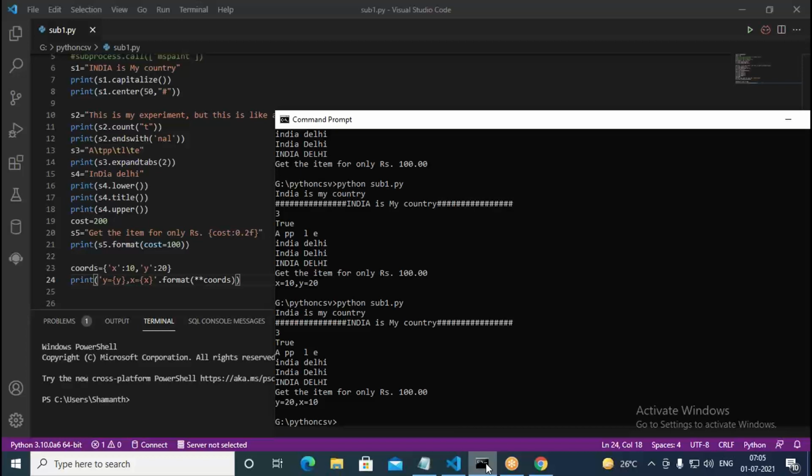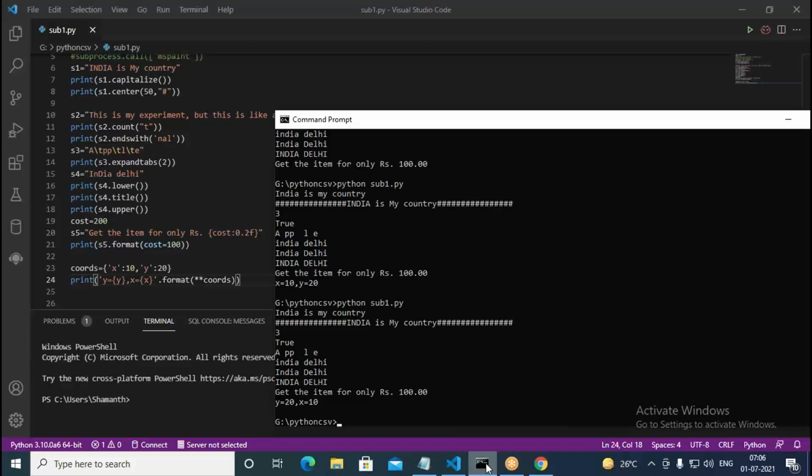So here we have taken Y as Y, X as X. Earlier it was x is 10, y is 20, but now it's printing y is 20 and x is 10. So yes, like this we can use it. This is called star star kwargs. These are keyword arguments, but these are also going to be an arbitrary number of keyword arguments. Need not be just 2. You can pass any number of things in that. Okay, so it is working in that way.